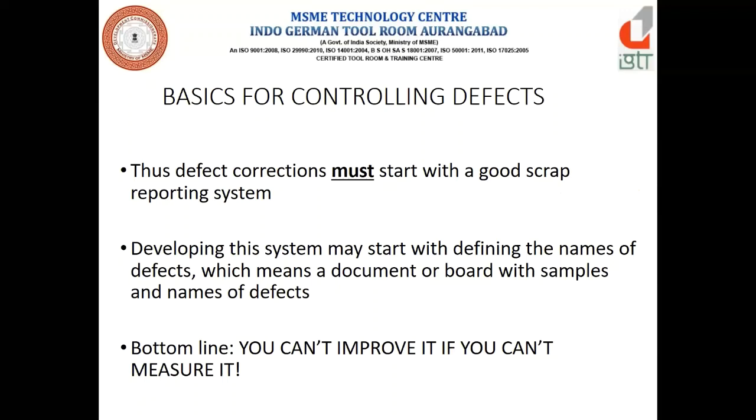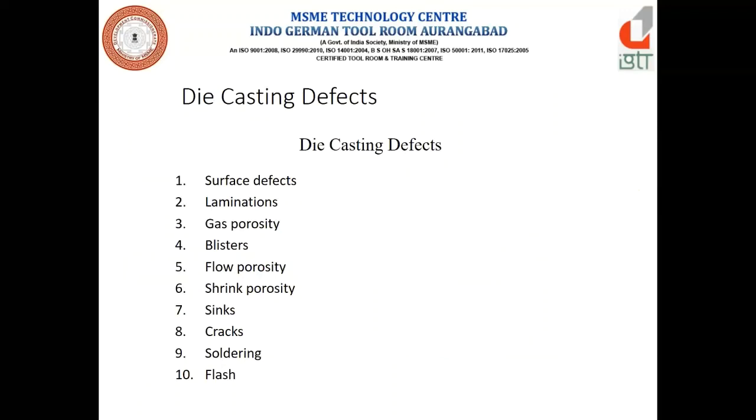Developing this system may start with defining names of defects, which means a document board with the samples and names of the defects. Bottom line is you can't improve it if you can't measure it. So measuring is a very important part while correcting the defects. Now the types of defects. These are the types, that is surface defects on the aluminum die casting specifically: the lamination, gas porosity, blisters, flow porosity, shrinkage porosity, sinks, cracks, soldering, flash. Now we'll see one by one, right?